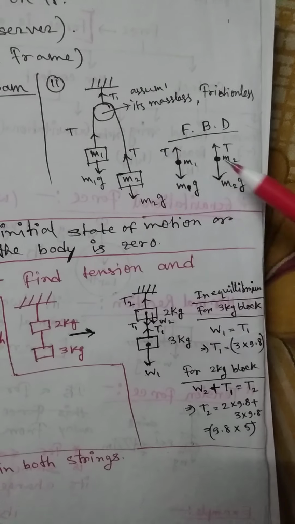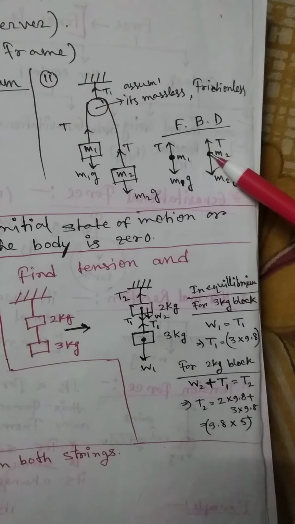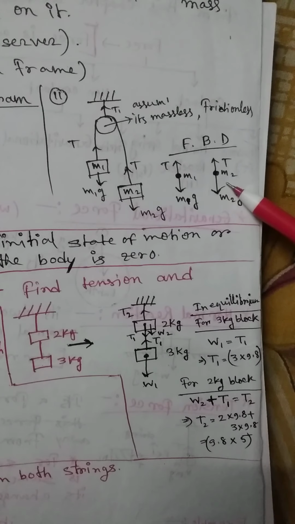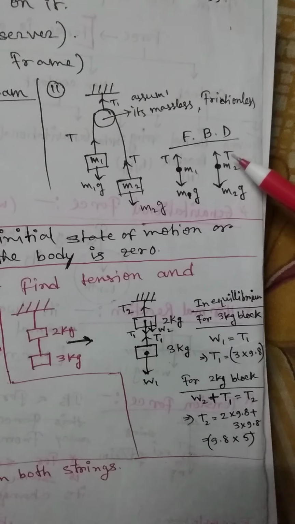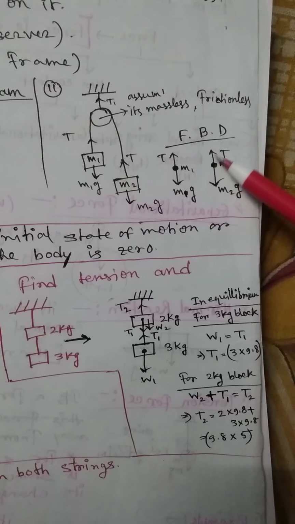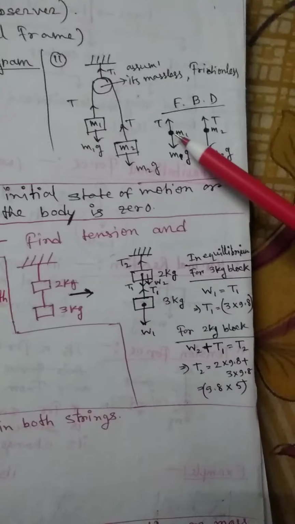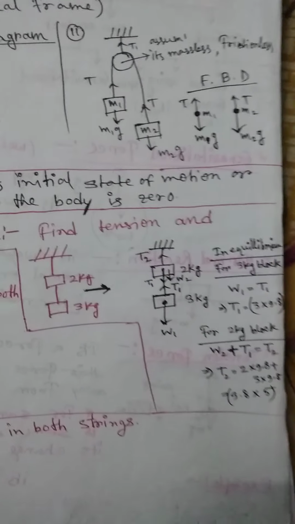And the free body diagram of mass M2 is, this is mass M2, and you have to assume it is a point mass. The gravitational force on this mass M2 is M2g, and the other force exerted on this mass M2 is the tension force, which is along this side, right? So these are the free body diagrams of these two masses.